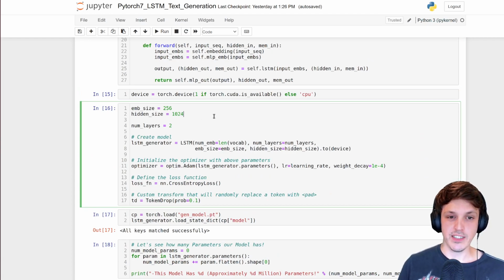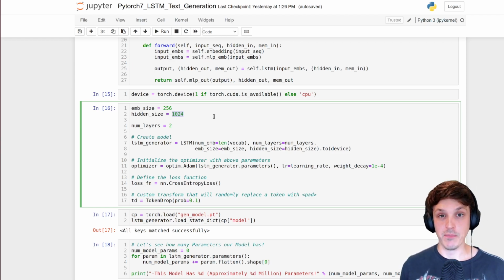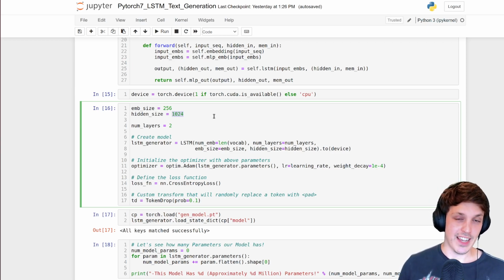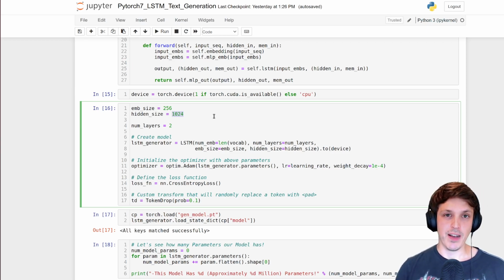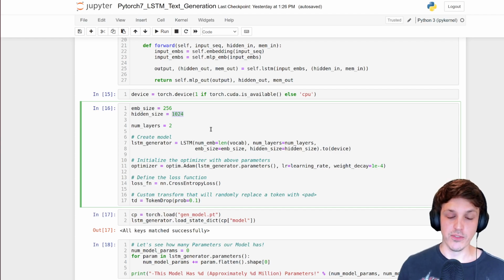For the text generation, I found, and in general it's true, that the hidden representation and the memory cell representation, you want that to be reasonably large so it can pass a lot of the information along. With text classification, you don't need to pass that much information along to the next step to work out what article it is. But if you're trying to generate the next token, you might need to remember pretty far back in the sequence in order to work out what the next token should be. So for coherent long sentences, you normally need to make that quite large for an LSTM.